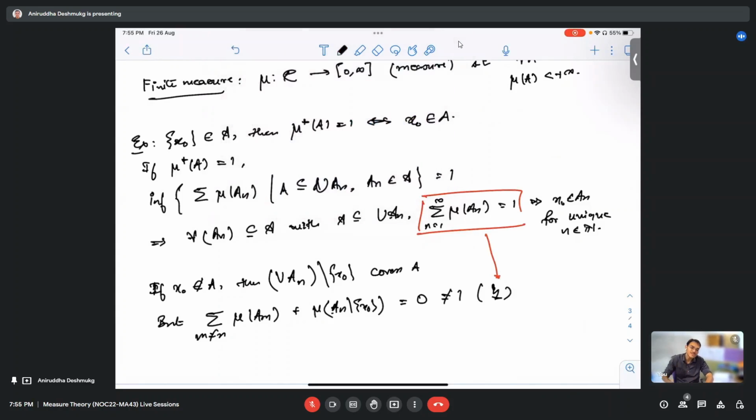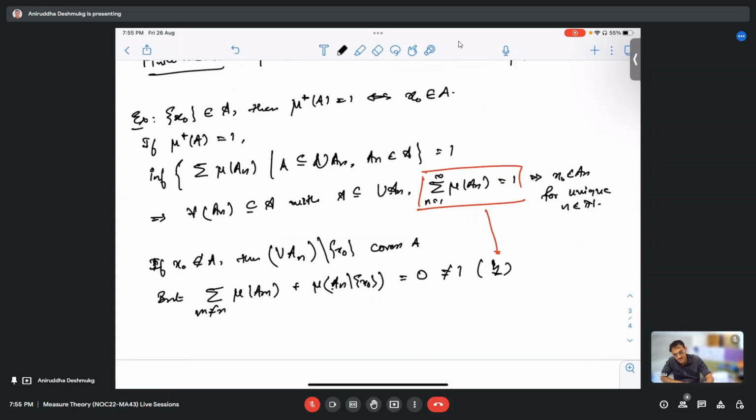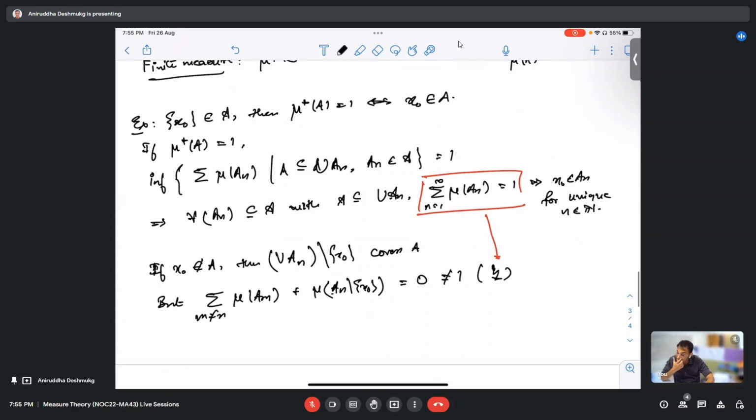And if x naught is inside A, then that is the easier part, because every cover must have x naught inside of it, and therefore the sum is always 1. So this is one thing.